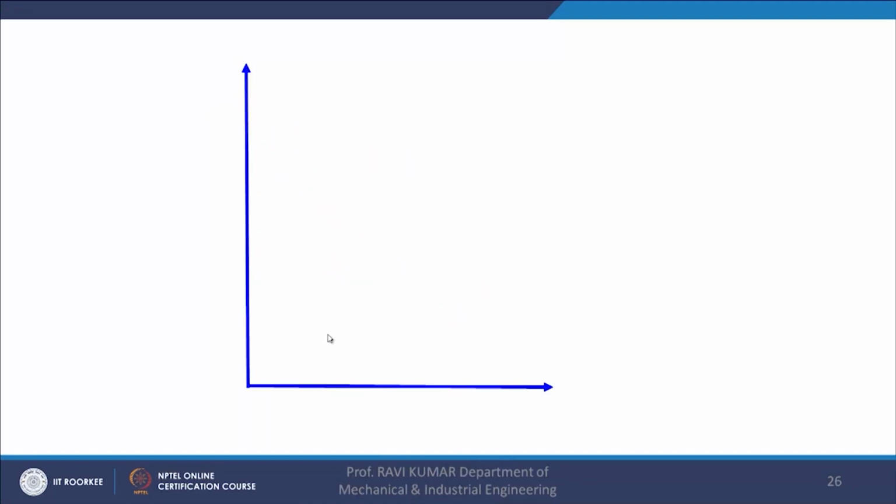Now, the second process is the isobaric process. Isobaric process means constant pressure process. So, if the pressure is maintained constant throughout the process, that is known as an isobaric process. Similarly, the third kind of process is the isochoric process. In the isochoric process, the volume remains constant. So, in the isobaric process the pressure remains constant, and in the isochoric process the volume remains constant.